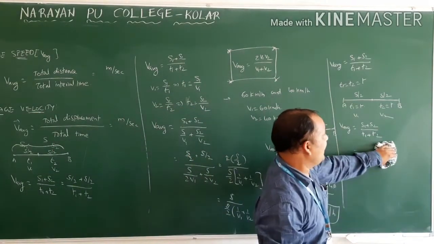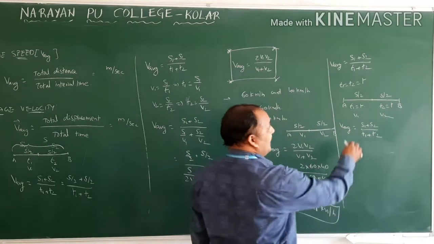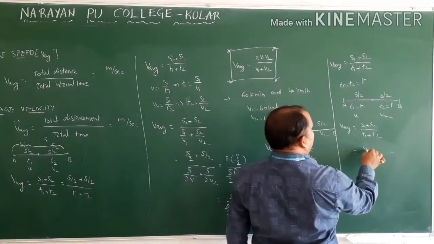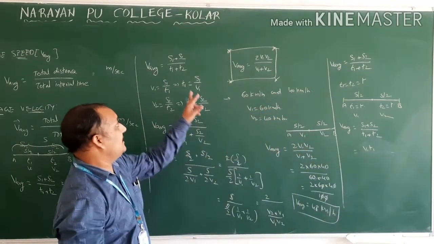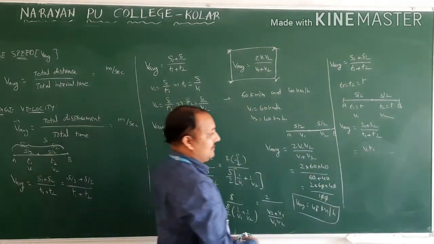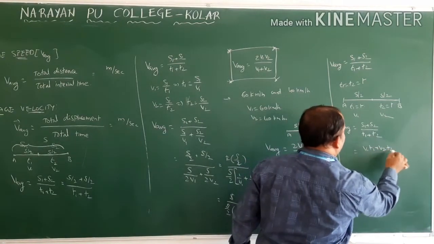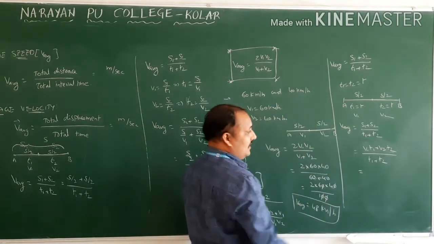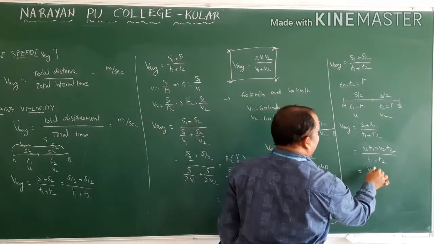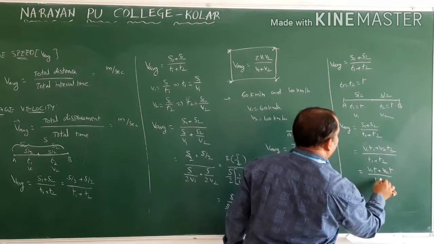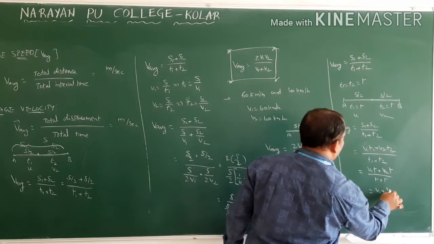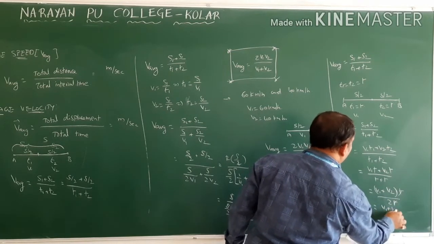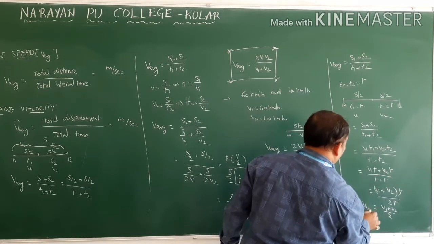Because here we should not eliminate T, because they gave times. We should eliminate S. How will we get it? S1 is nothing but V1 T1. See here, S1 is nothing but V1 T1. V1 T1 plus V2 T2 is nothing but T1 plus T2. Now what will you get? Times are the same. So V1 T plus V2 T by T plus T, so V1 plus V2 into T by 2T. So this will come as V1 plus V2 by 2.